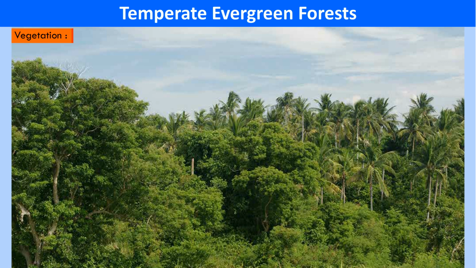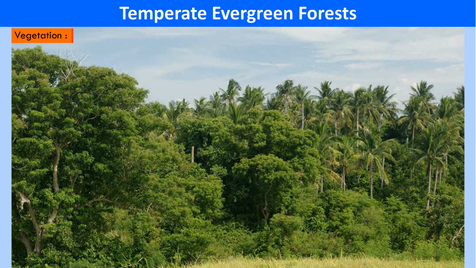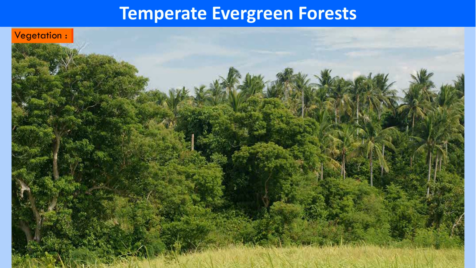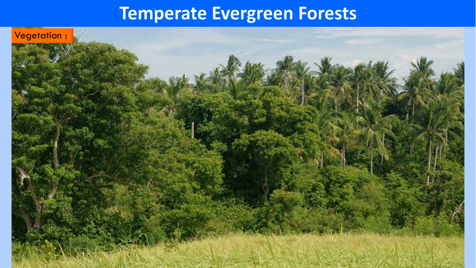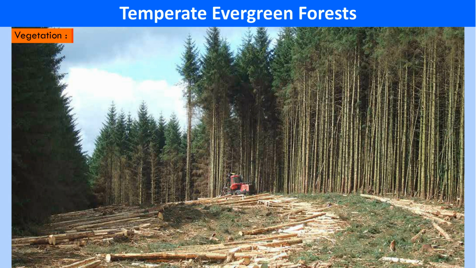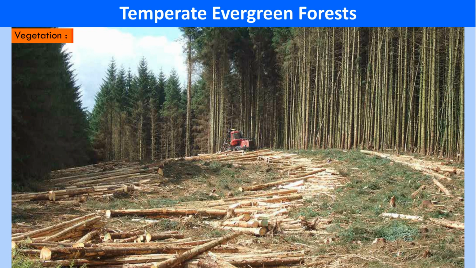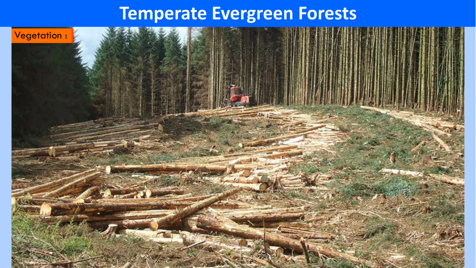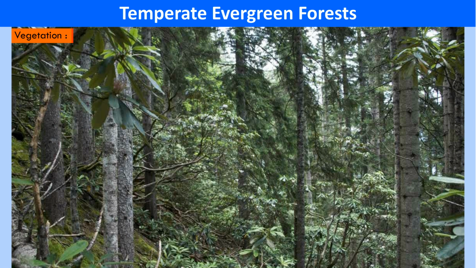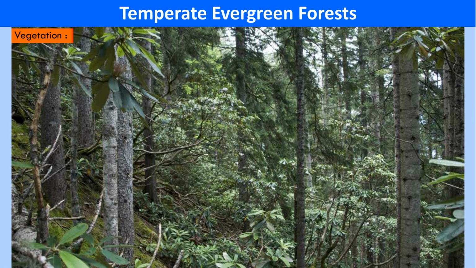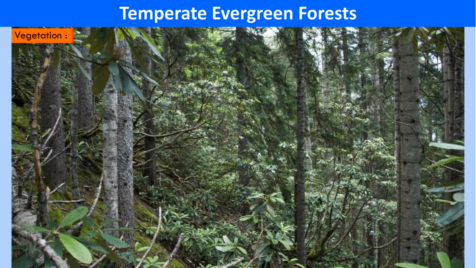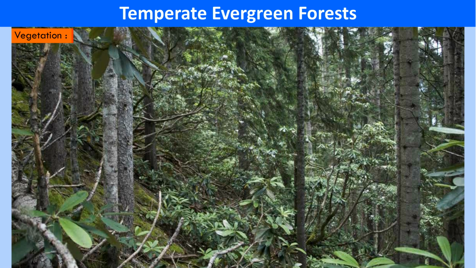Vegetation. A mixed variety of hardwood and softwood trees are found on the plains, while highlands abound in softwood coniferous trees. The timber produced from these forests is quite valuable. The common varieties of trees found here are pine, walnut, oak, wattle, eucalyptus and camphor.